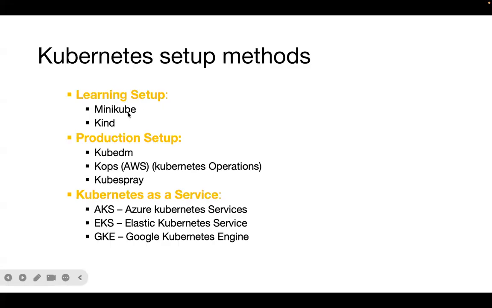Kubernetes setup. You can set up Kubernetes with minikube, kind, kubeadm, kops, or kubespray. For Kubernetes, we also have services on different cloud platforms. I'm asking you one question.